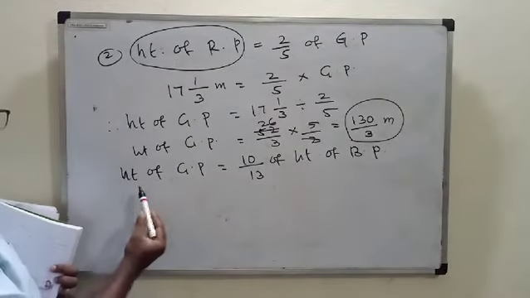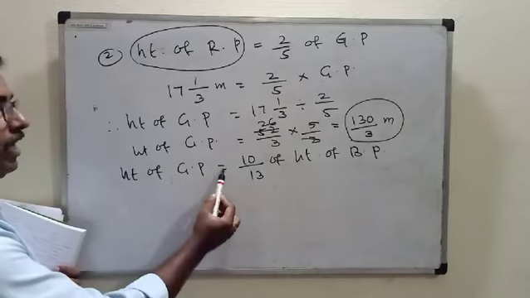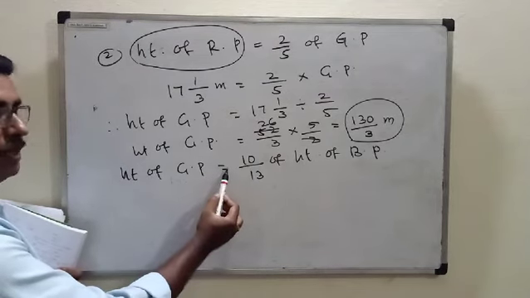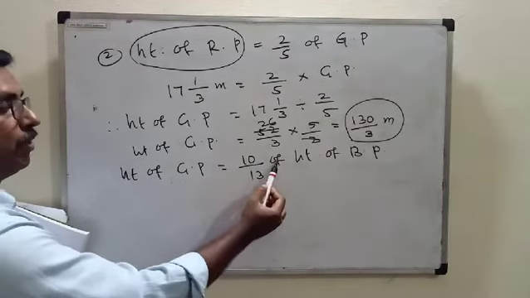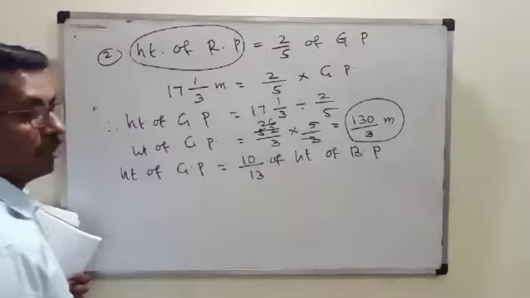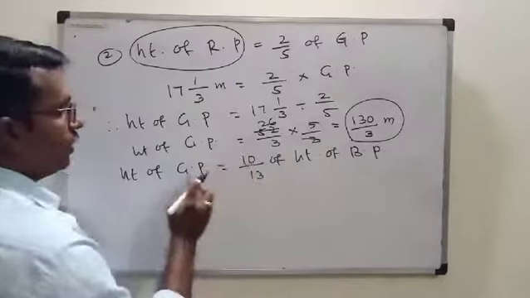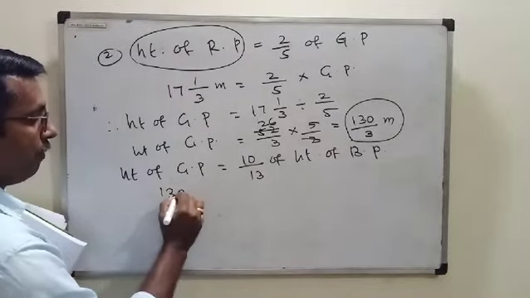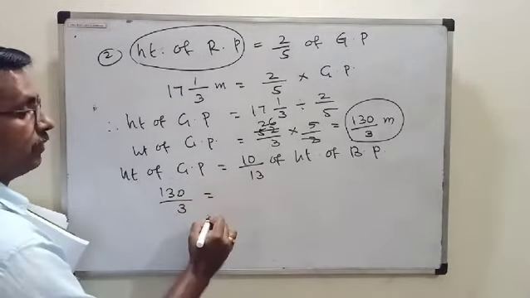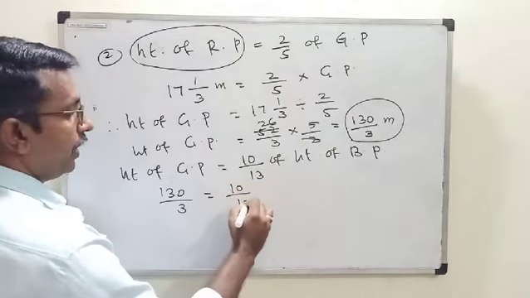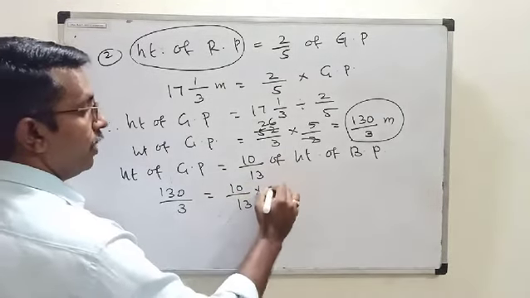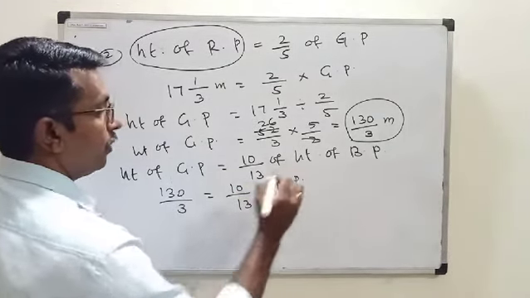This is the second statement, a very important one. Now height of green pole, we have already got the height of green pole. 130 upon 3 meter is equal to 10 by 13 into height of blue pole.